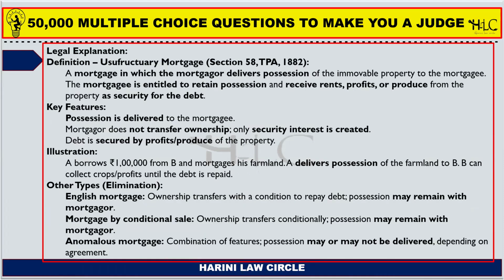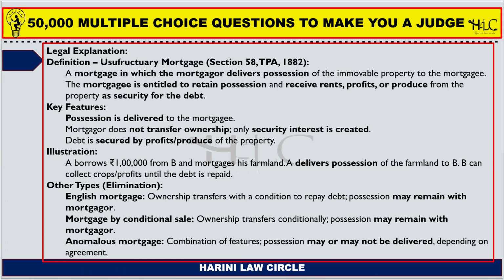So section 58 defines a usufructuary mortgage also, where the mortgagor delivers possession of the immovable property to the mortgagee. The mortgagee is entitled to retain possession and receive rents, profits, or produce from the property as a security for the debt.